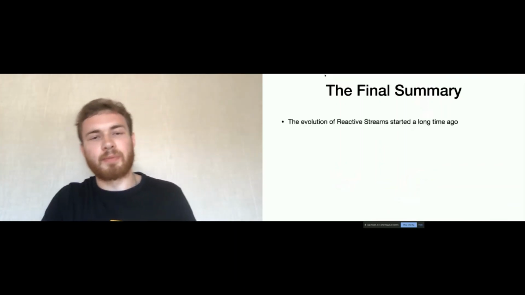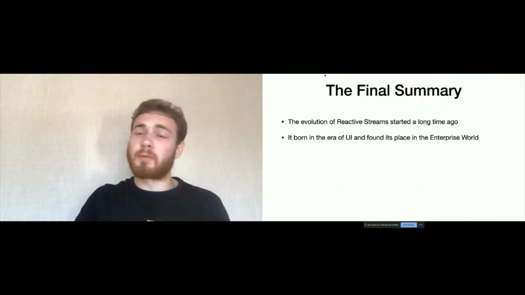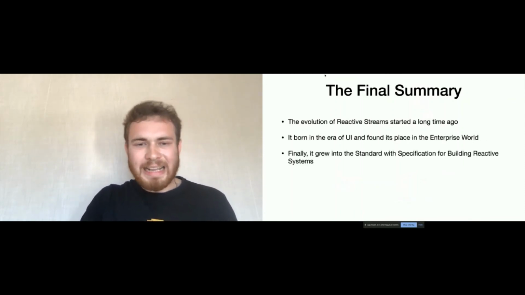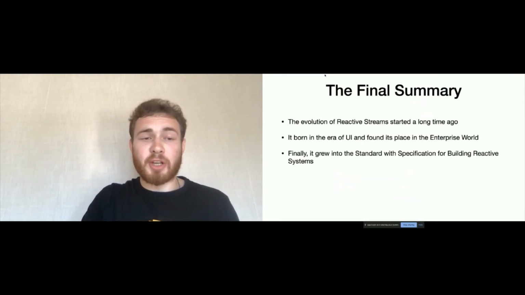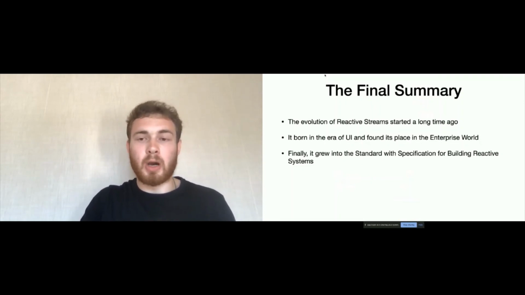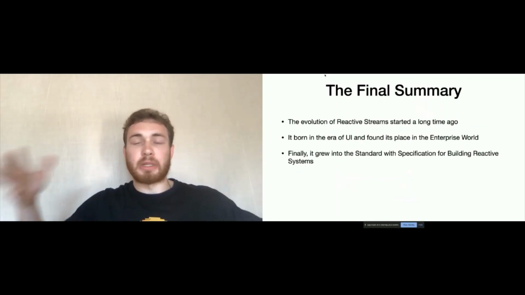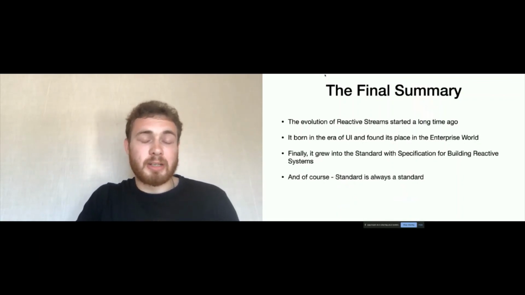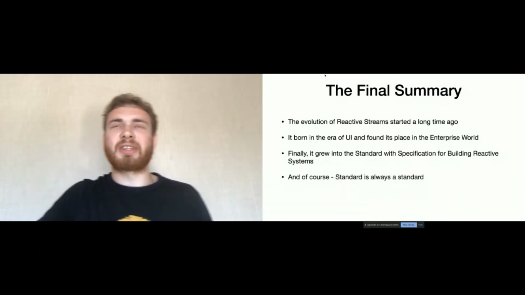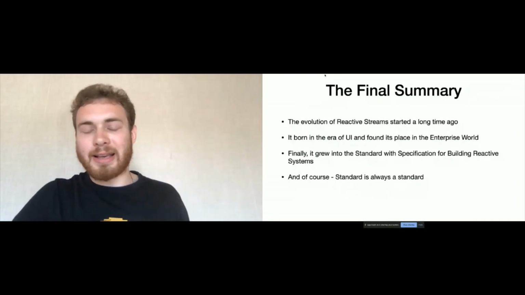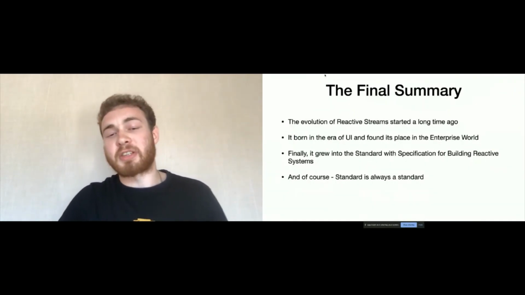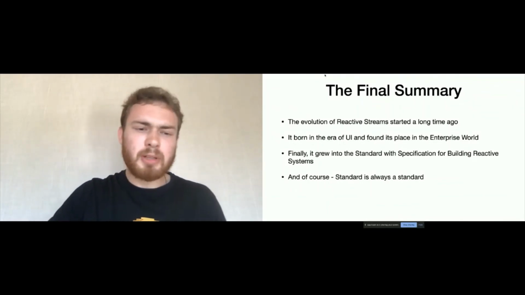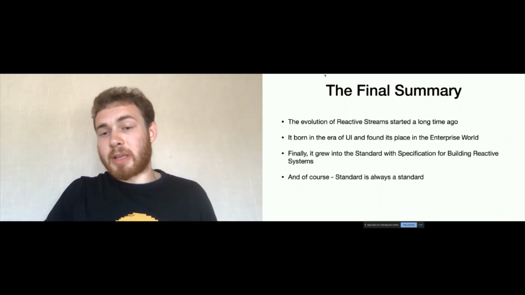So the final summary. Reactive evolution started from the very beginning, from the UI and enterprise world. It became a standard, a specification for building reactive systems, because now we can build real reactive systems and control so many things using the same spec. And of course, a standard is always a standard. It works as a network protocol in the same way as a spec or set of interfaces, even though those interfaces are in different languages and ecosystems, but it always works, and it's a good approach.